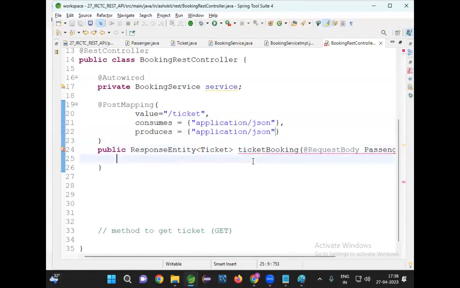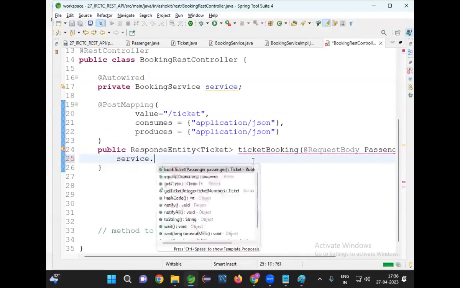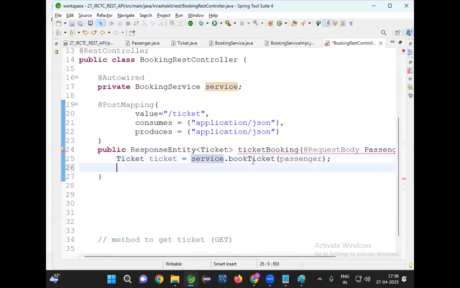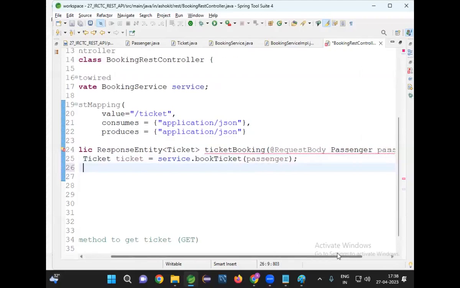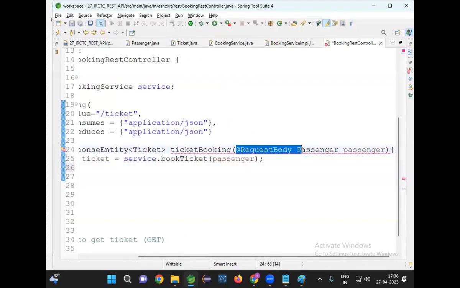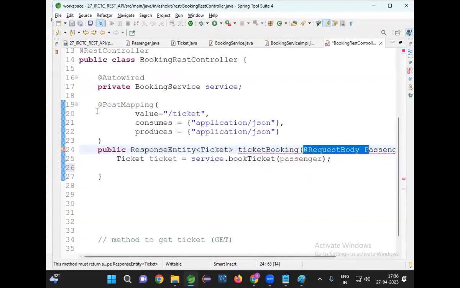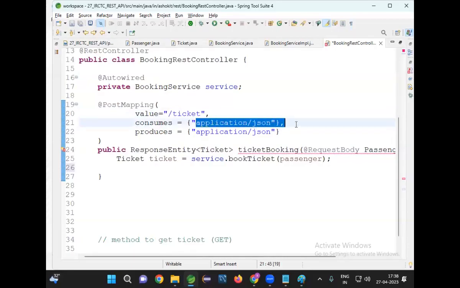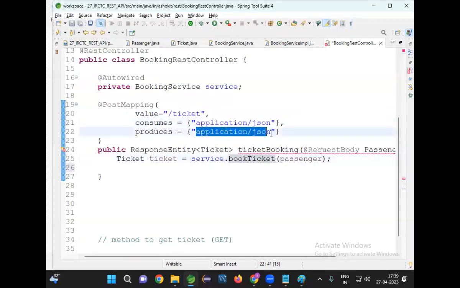Then let's call service.bookTicket and pass the passenger data. What is this service method going to return? It will return a ticket object. So my method takes passenger data from the request body. It is a post request method, the URL pattern is slash ticket, consumes application slash JSON, produces application slash JSON.